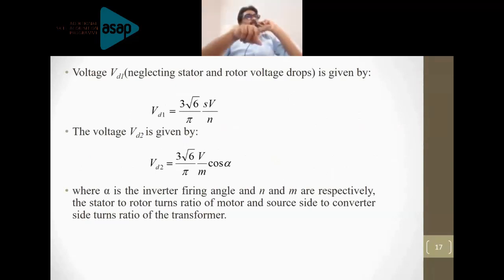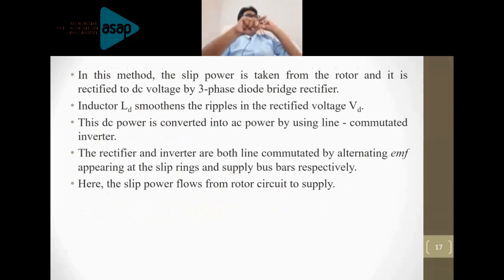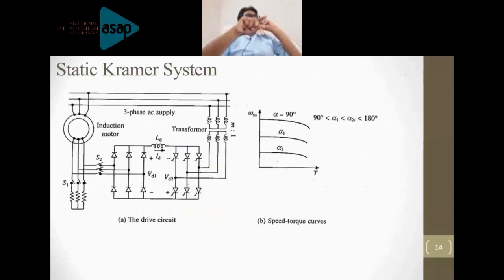So the slip power recovery scheme, which is suitable only for subsynchronous speed, is nothing but a static Kramer drive. Keep it in mind.